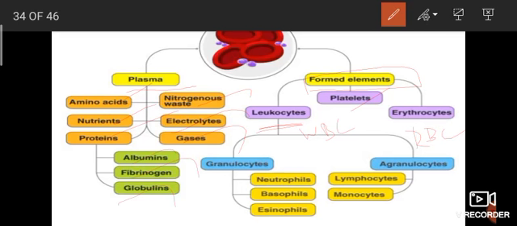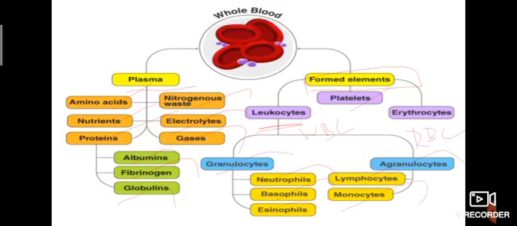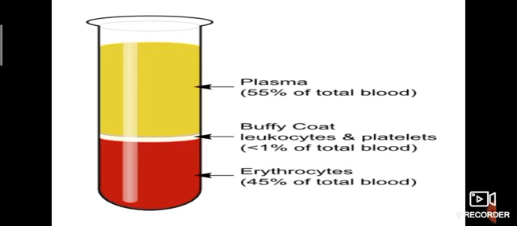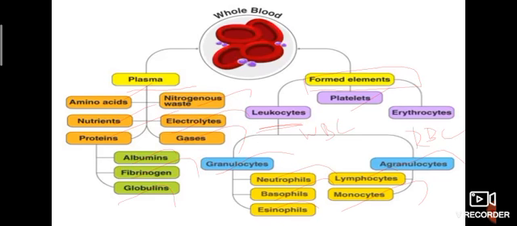From leukocytes, granulocytes and agranulocytes. Just now we discussed neutrophils, basophils, eosinophils, lymphocytes, and monocytes. These come under the WBC. See this, this is our blood. The first layer is plasma.